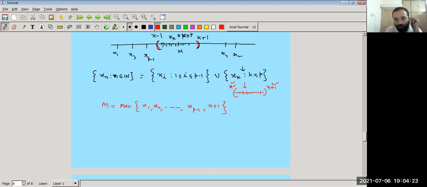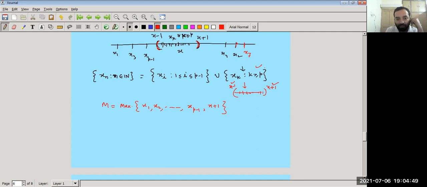All the terms after p, k greater than or equal to p, are less than or equal to x + 1. So we know that x + 1 is the upper bound for this set, but we don't know what the upper bound of the first terms is, which is the largest term among them. Maybe x2 is the upper bound, or x3 if it is here, or x7 if it is here, that would be the maximum number, but we don't know, right?